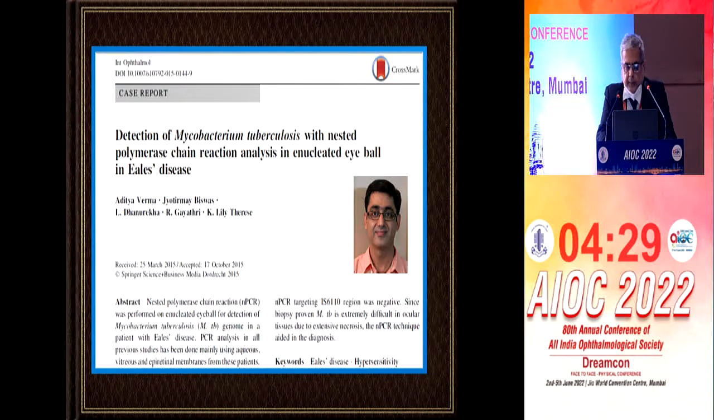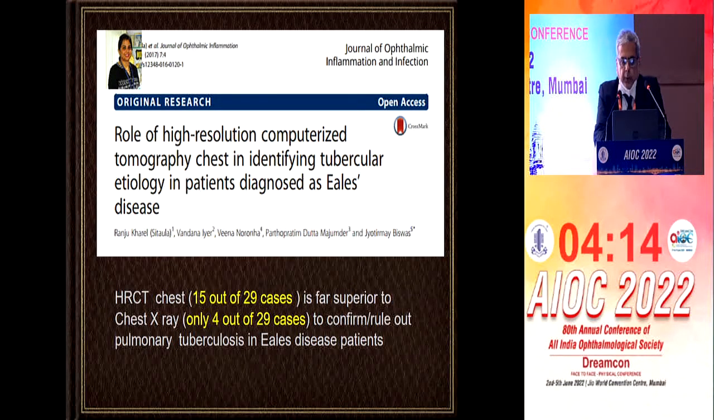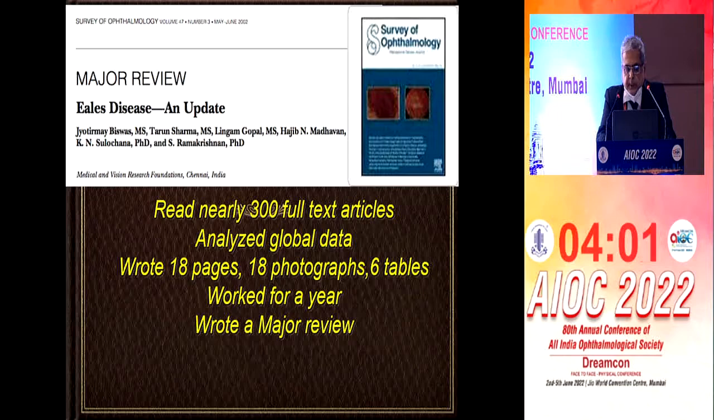We, in fact, found Mycobacterium tuberculosis DNA in an enucleated eyeball by histopathologic and microbiological studies; the molecular biologic study of the DNA for MPB64 and IS6110 was positive. We also looked at high-resolution computerized tomography of the chest in identifying tubercular etiology in patients diagnosed with Eales disease, and found the specific tree-in-bud appearance in the high-resolution CT chest.